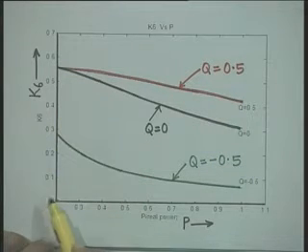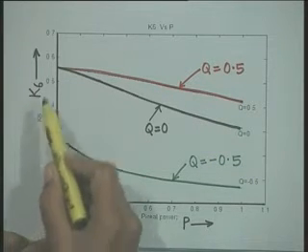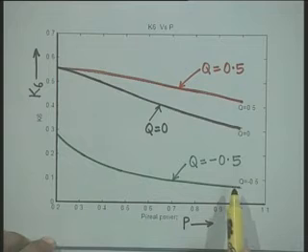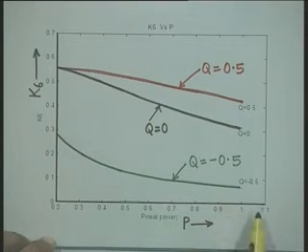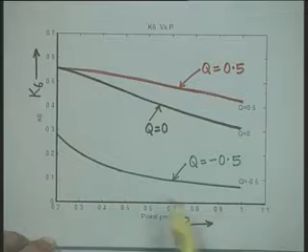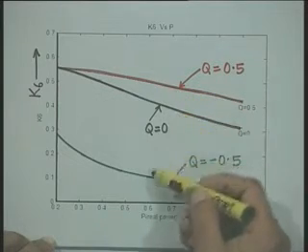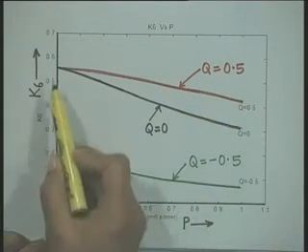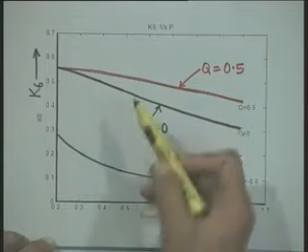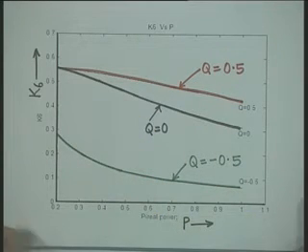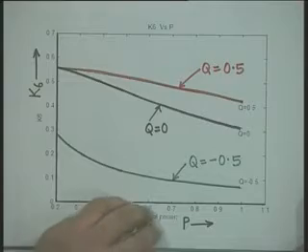Again we can see here that the constant K6 is positive all through, and it decreases as the real power output P increases for any value of Q. That is, for Q equal to 0.5, Q equal to 0 or Q equal to minus 0.5, it decreases. But we can clearly see that the value of K6 remains positive.